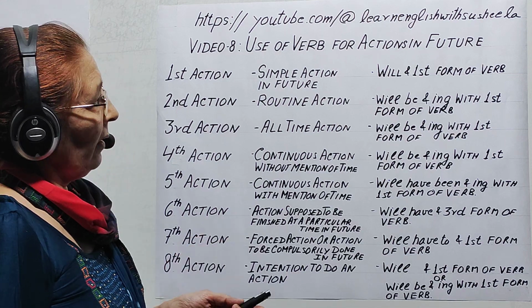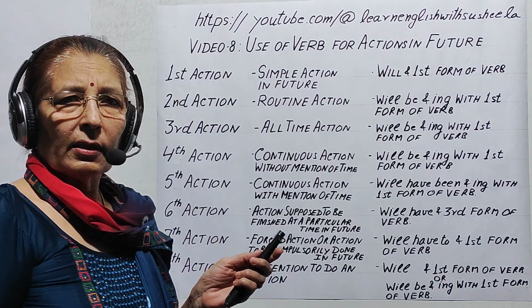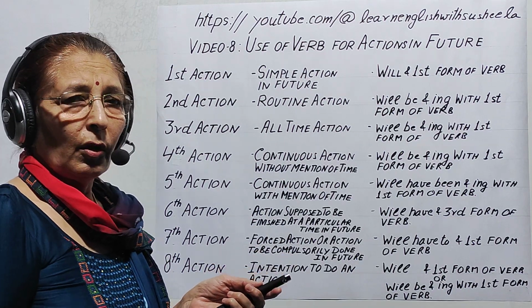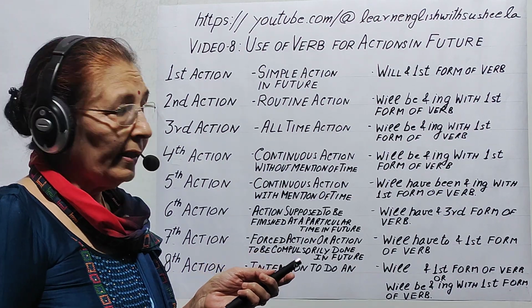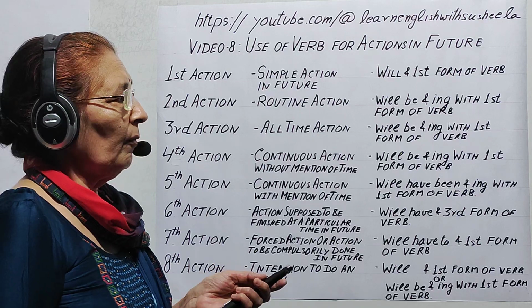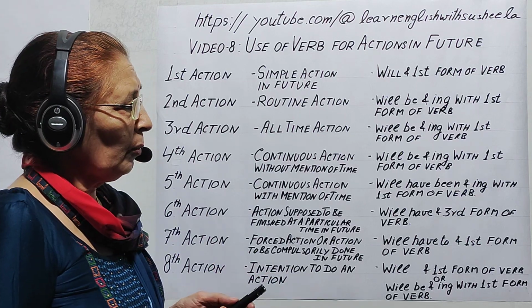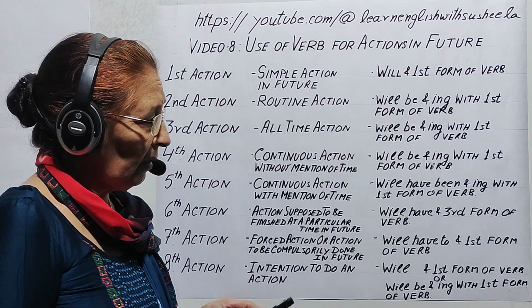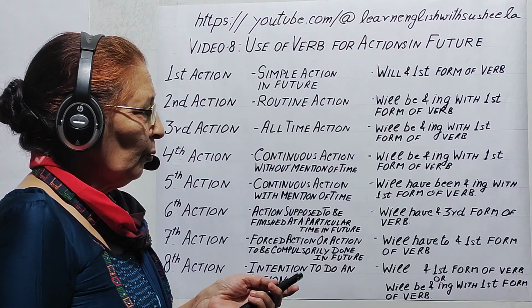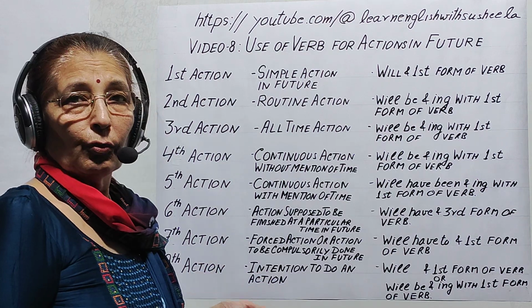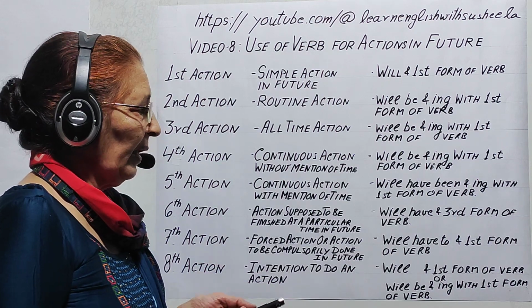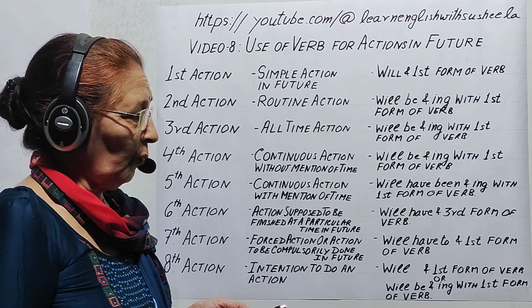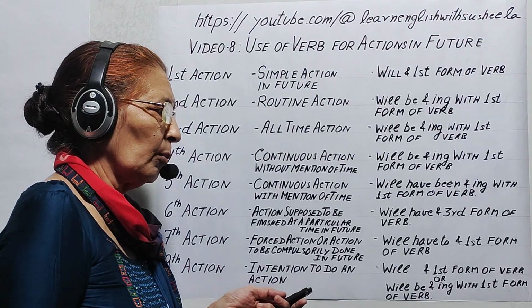Now you have seen that whenever we are talking about actions in future, we use will and first form, or will be and ing with the first form of verb, and will have been and ing with the first form of verb. And when the action is to be finished, we use will have and third form of verb. For forced action, we use will have to and first form of verb. And for intention, we use will and first form, or will be and ing with the first form of verb.